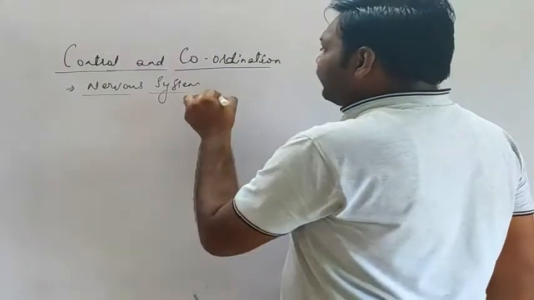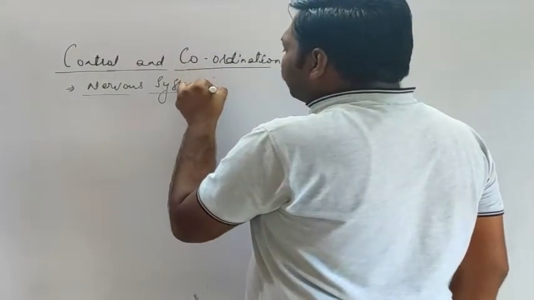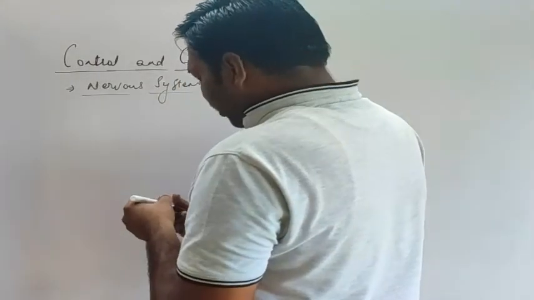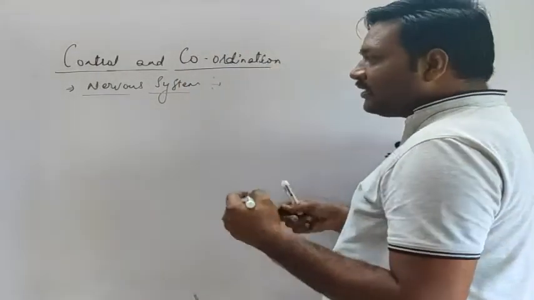Nervous system basically, or the control and coordination within humans or animals, is associated with the nervous system.